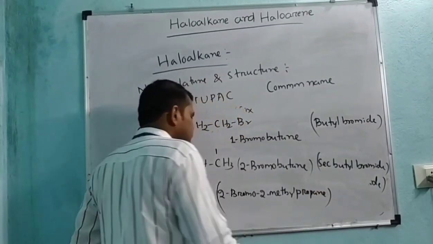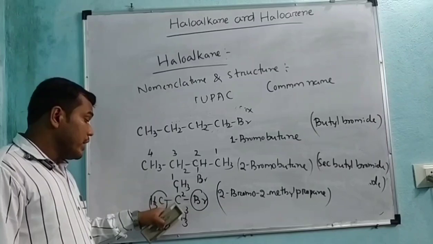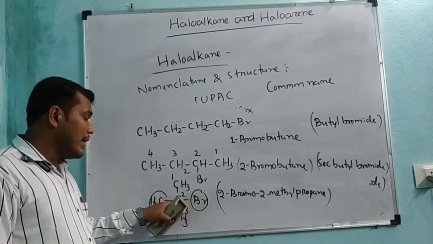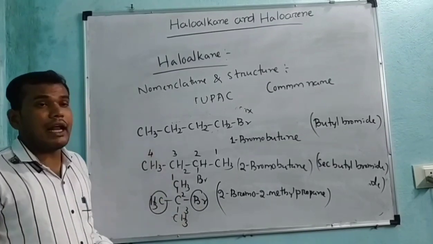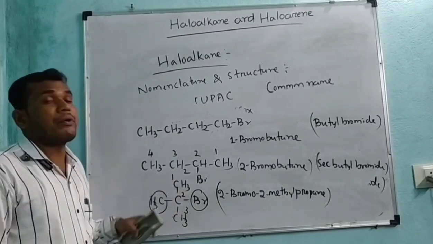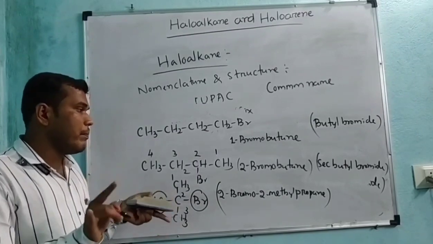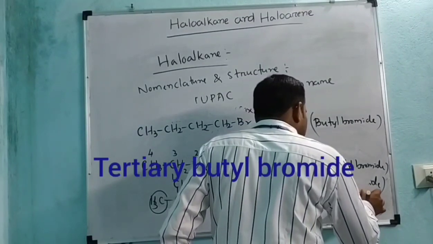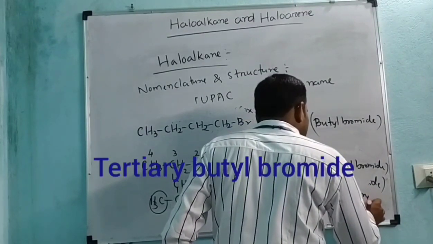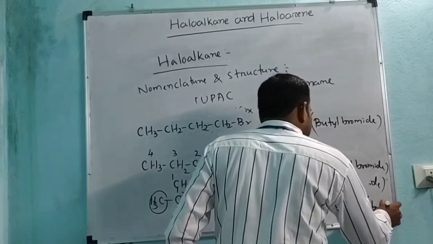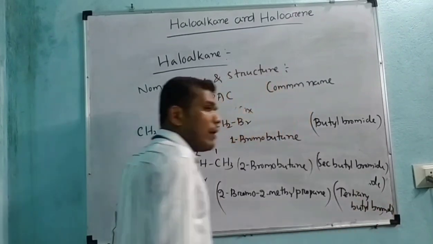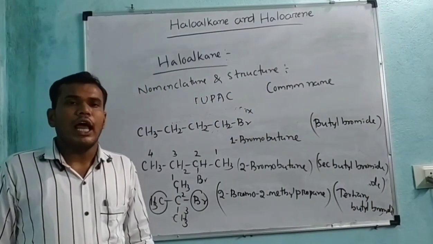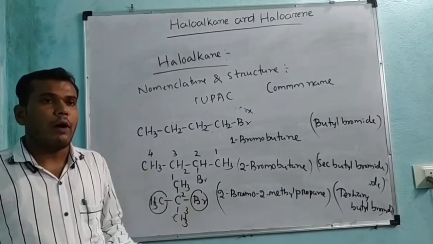But the common name is very easy. Here the bromine group is linked to a tertiary carbon. This one is a tertiary carbon, for which this is tertiary butyl bromide. That is all about the nomenclature and structure of this compound.